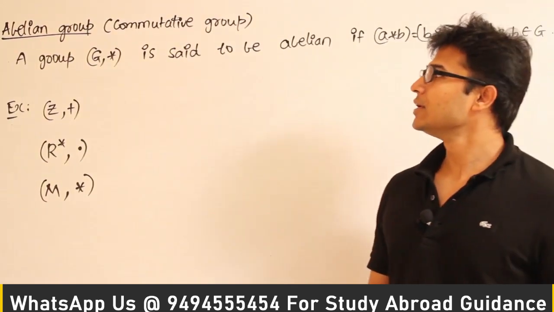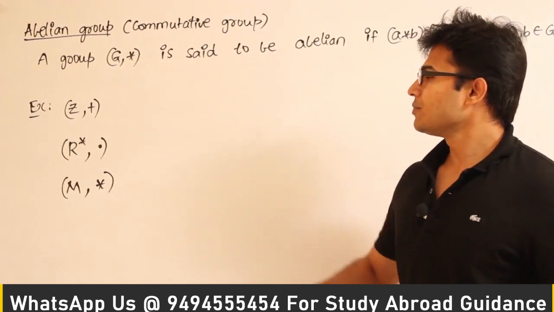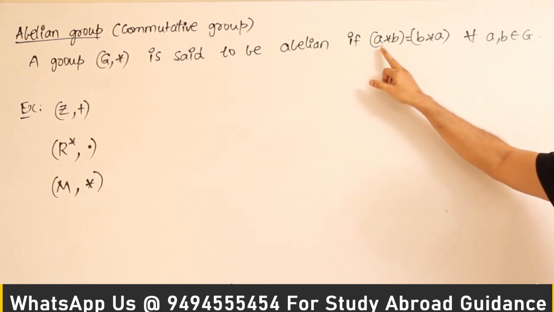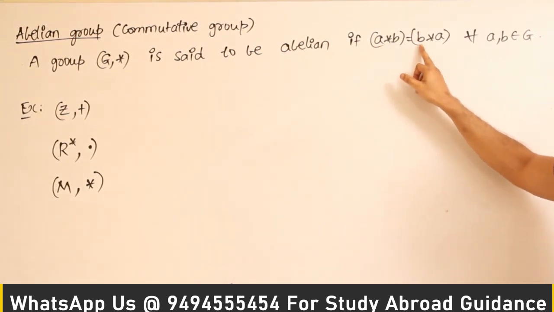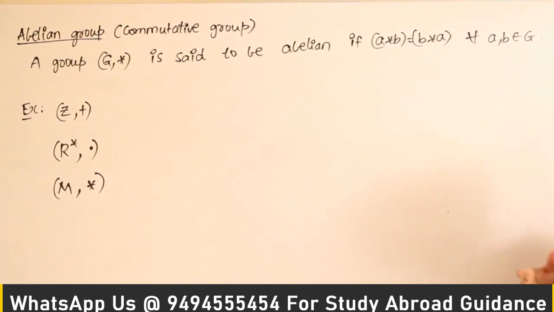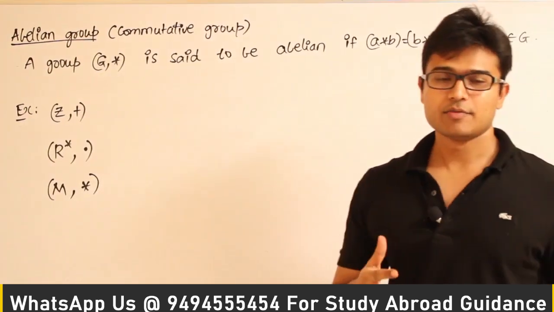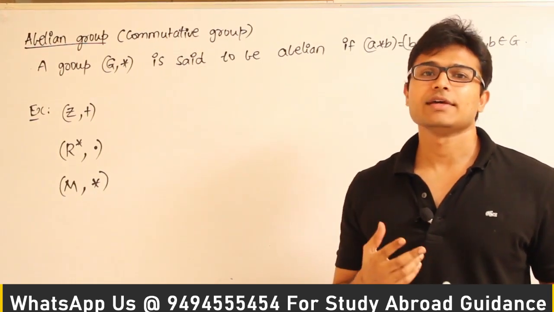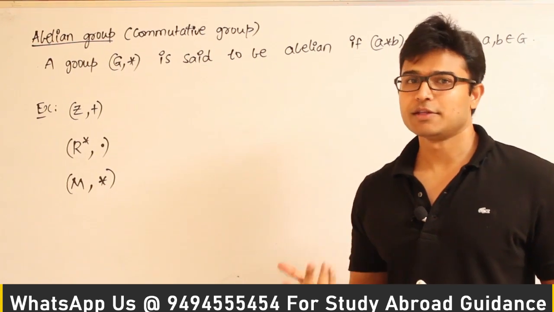Now let's see this abelian group concept. A group (G, *) is said to be abelian if A * B is equal to B * A for all A, B belonging to G. Simply put, if it is already a group and if it is satisfying the commutative rule, then we can say that it is an abelian group.